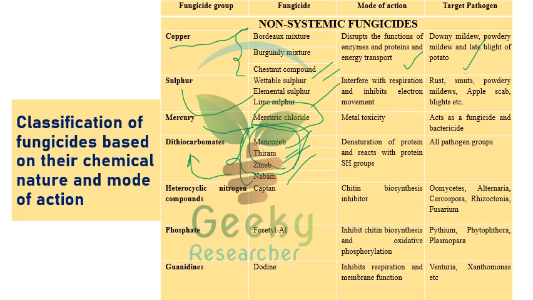Heterocyclic nitrogen compounds, that is captan. Captan is otherwise called Kittelson killer because it was discovered by a scientist called Kittelson in the year 1952. The next one is the phosphonate. The fungicide that comes under phosphonate is fosetyl aluminium. As I told you, it is the best example of a fungicide with both acropetal and basipetal movement, or we can also call it ambimobile. And guanidines, that is dodine.